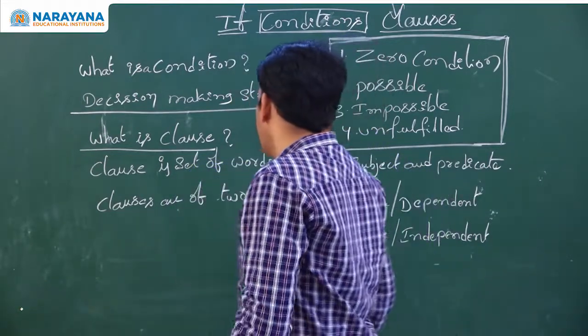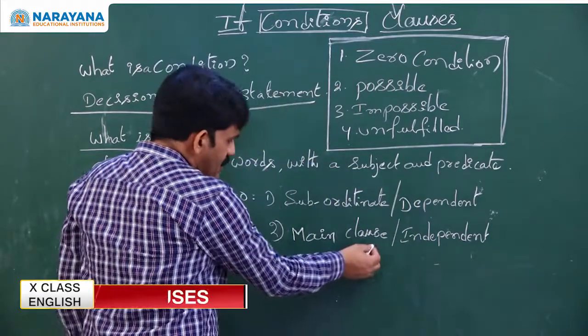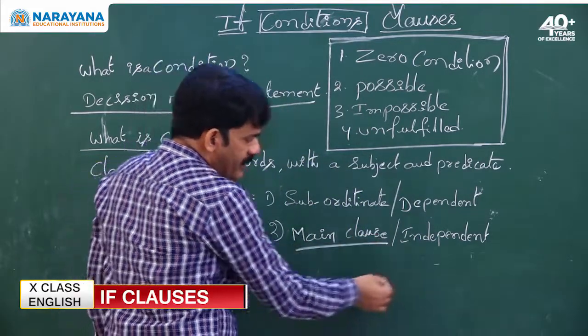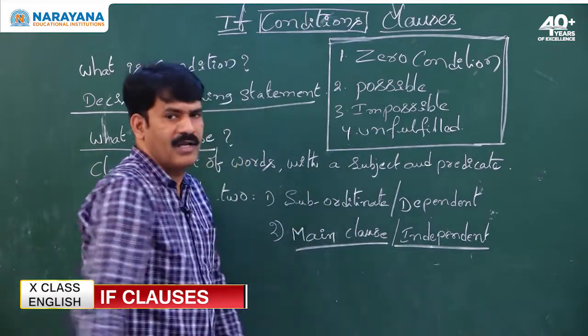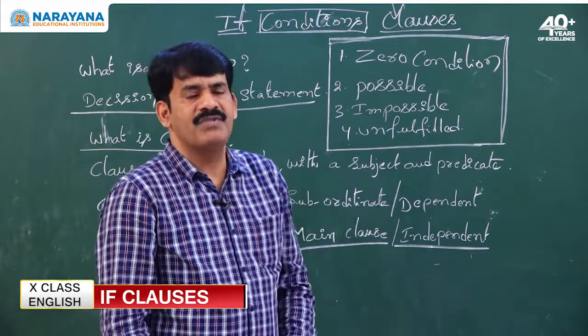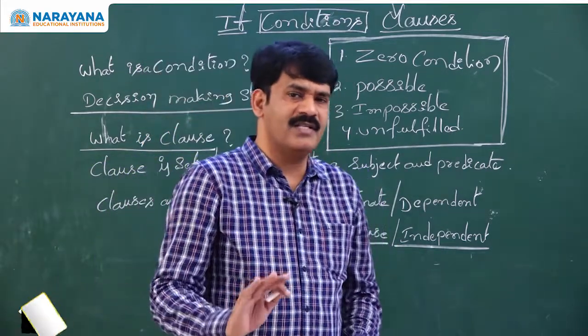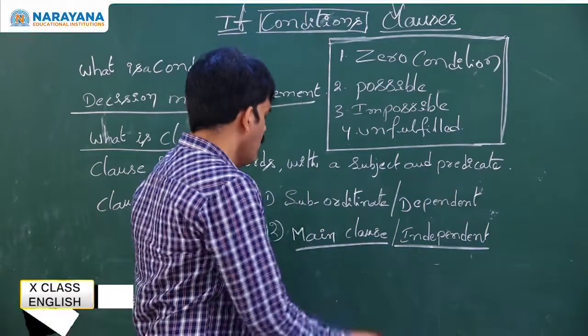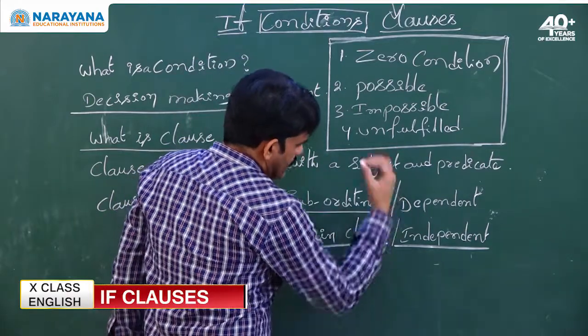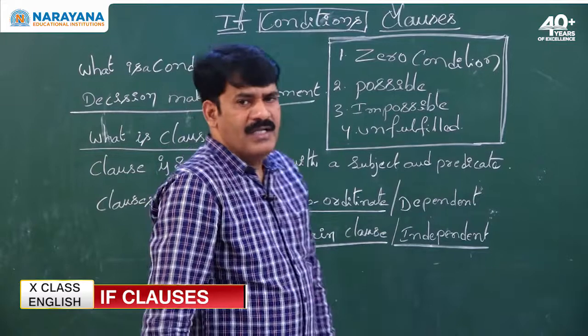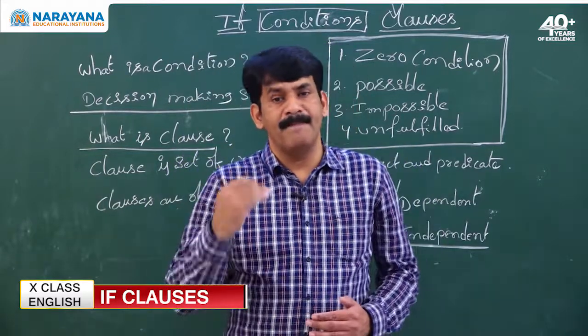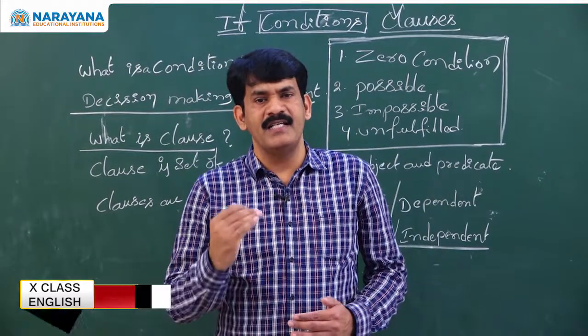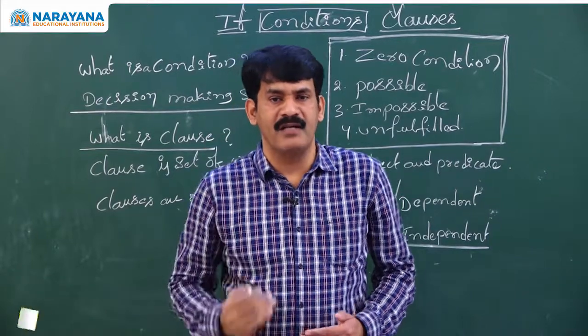What is meant by main clause? A main clause is nothing but an independent clause. An independent clause means a clause which gives complete meaning by itself. What does it mean by the subordinate clause? A subordinating clause cannot give complete meaning by itself unless it depends on the main clause.